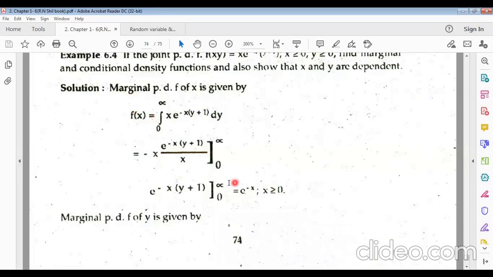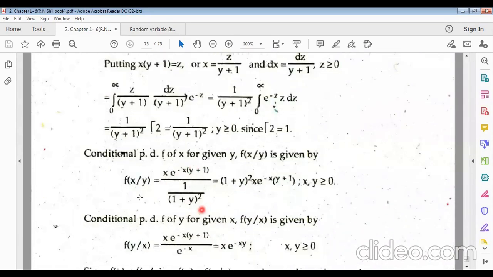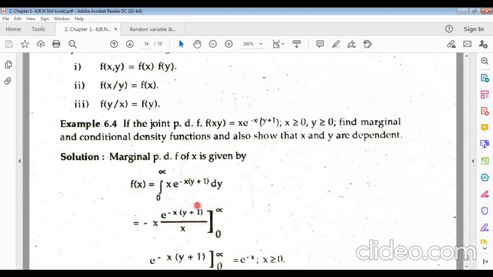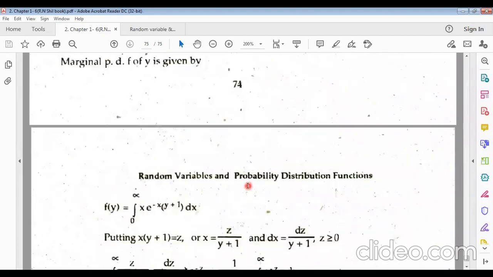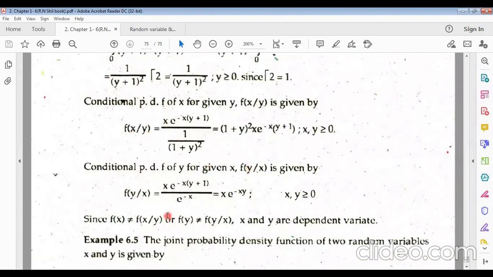Okay, this is the f of x values, and this is the f of y values. Just putting all these values in, and f of xy is the given function. So using these three, we get these values. We observe that f of x, f of x by y, and f of y are all not equal. So x and y are dependent variates.